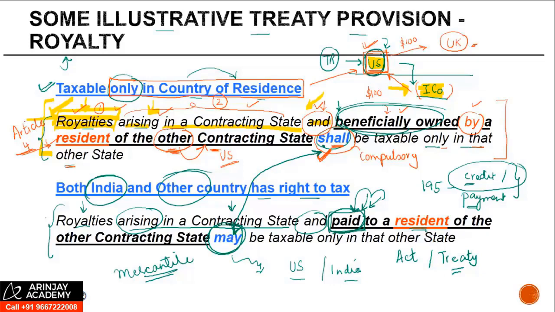Which brings us to a very important point, not only for taxation of royalty and FTS, but some other cases as well. Wherever the language used is royalty arising in a contracting state and paid, what this does is, this actually restores the right to tax or the right to opt for taxation to a non-resident only when they receive royalty or FTS. If it is only accrued, not paid, then it should not be taxed in the hands of the non-resident.